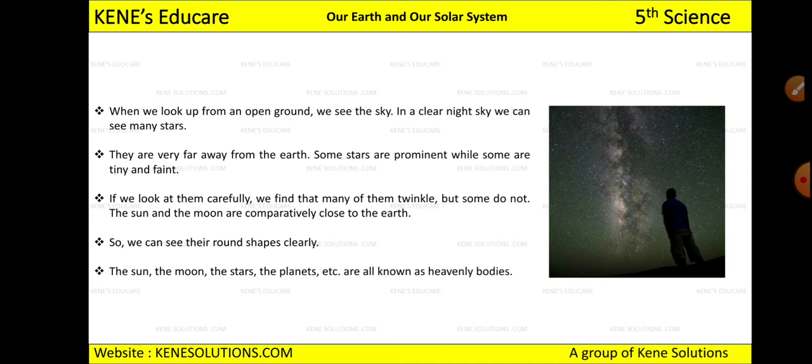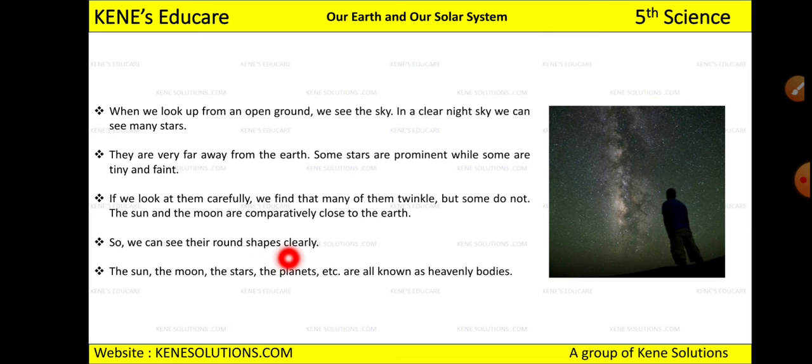Okay, so the sun and moon, which you can see with your naked eye, are close to the earth. So we can see their round shapes clearly. The moon is round in shape, and the sun is also round in shape. Because they are comparatively close to the earth, you can see their clear shape. The sun, moon, the stars, the planets, etc.